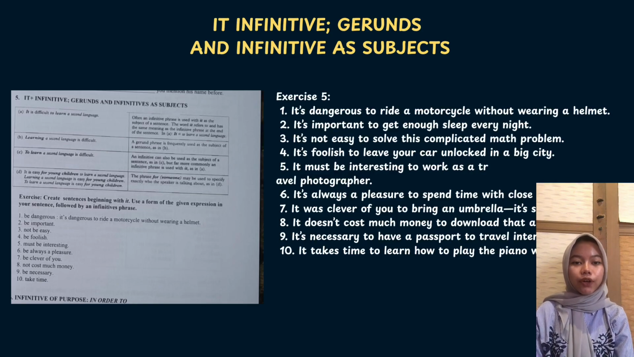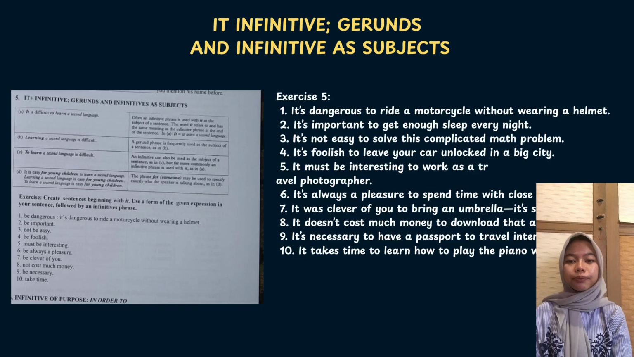D. It plus infinitive plus for. Example: it is easy for young children to learn a second language. Here, the phrase "for young children" tells us who is affected by the statement. You can also say, learning a second language is easy for young children. To learn a second language is easy for young children. Both are correct. But again, using "it's easy for" is the most natural in spoken English.